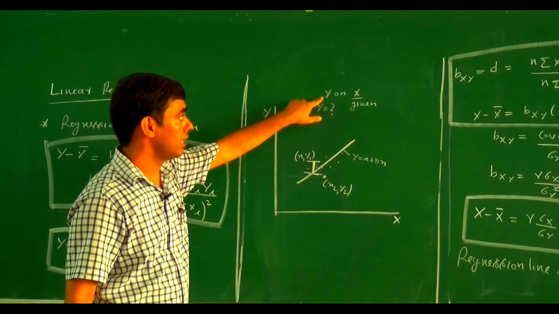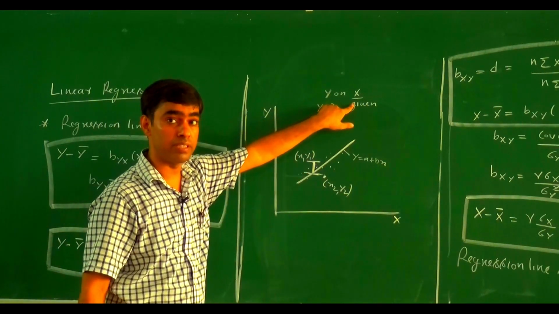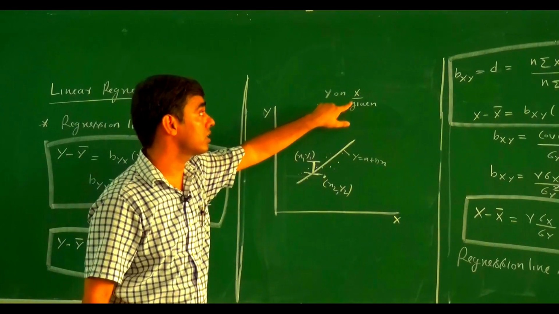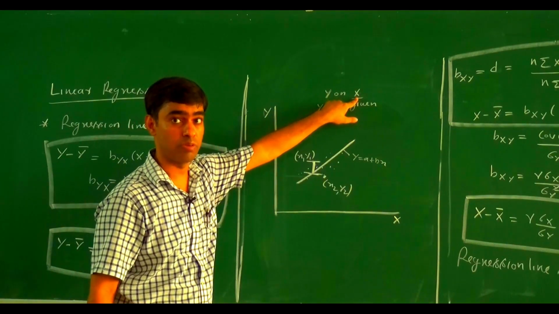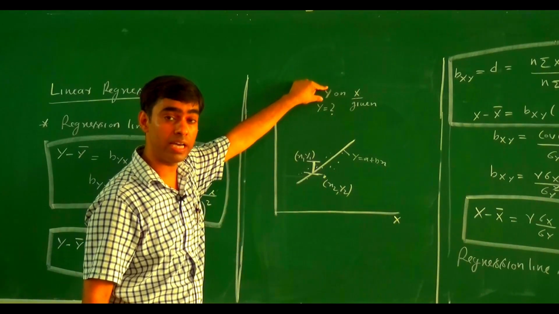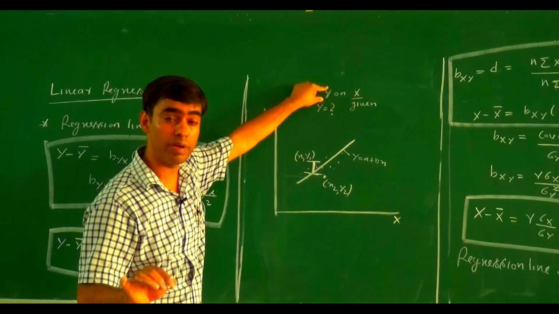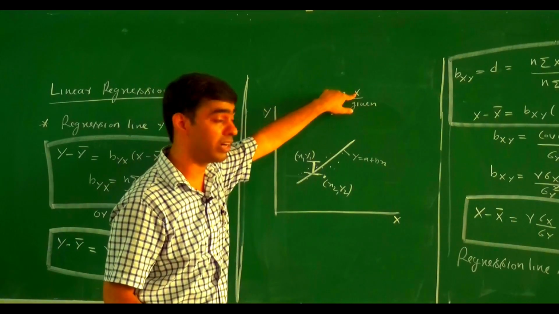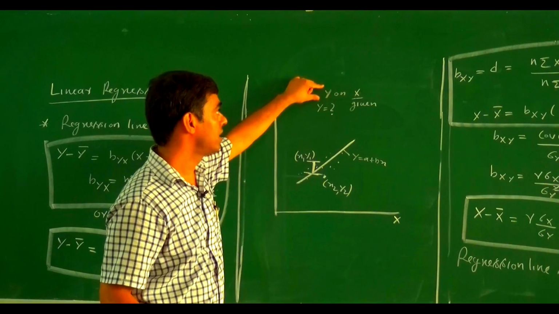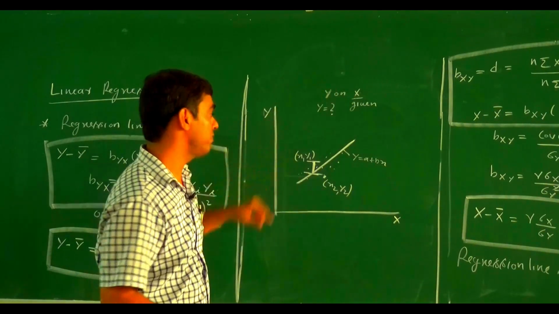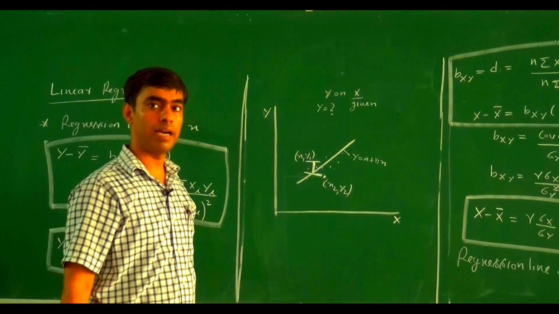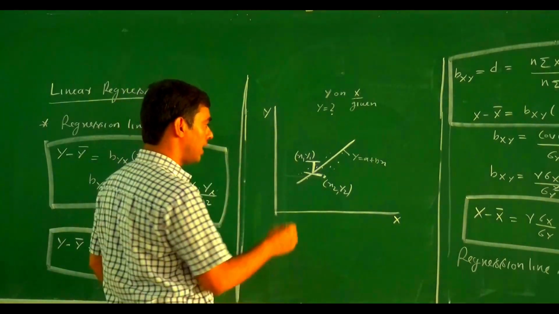So, in y on x, x is given, so there is no need to minimize the error corresponding to the x-axis. We only need to minimize the error corresponding to y, because we need to find the value of y, not the value of x. X is already given, so to find the value of y, we minimize the error parallel to the y-axis.